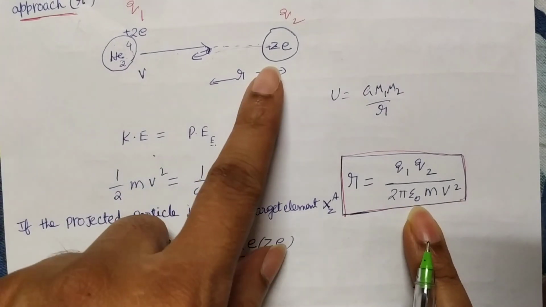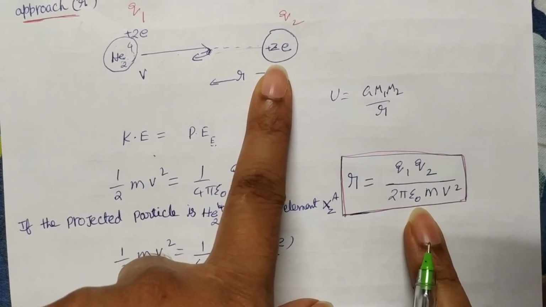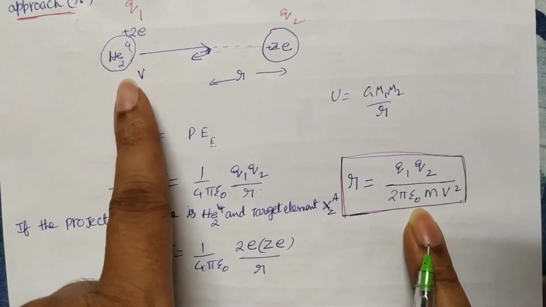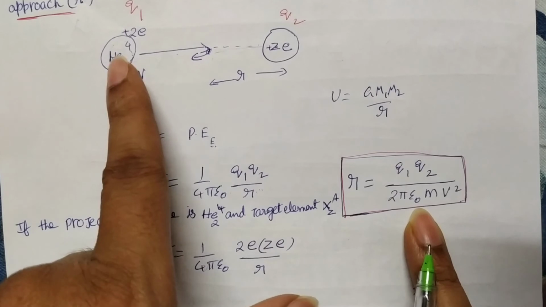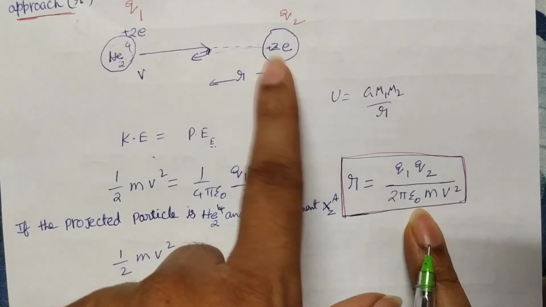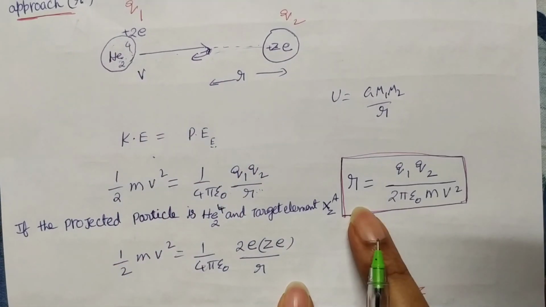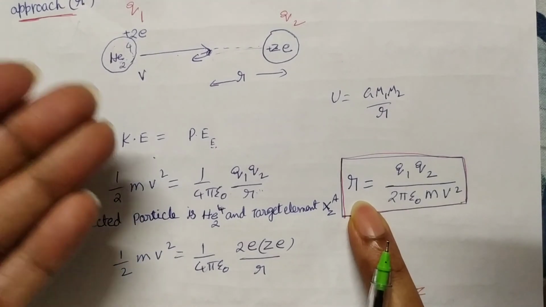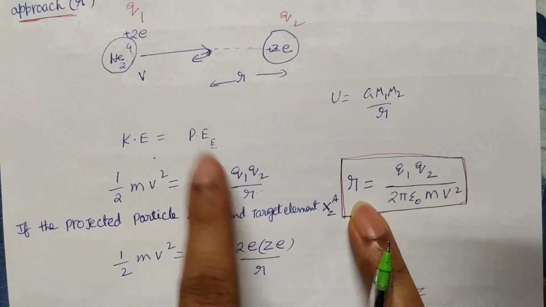One of the particles, we can think of as a target element, and this is a projected element. The projected element comes from infinity with velocity v. Then how close to this particle can it move towards the target element? This is what we call closest approach. What we are doing here? Kinetic energy will be converted into potential energy, we are doing here.